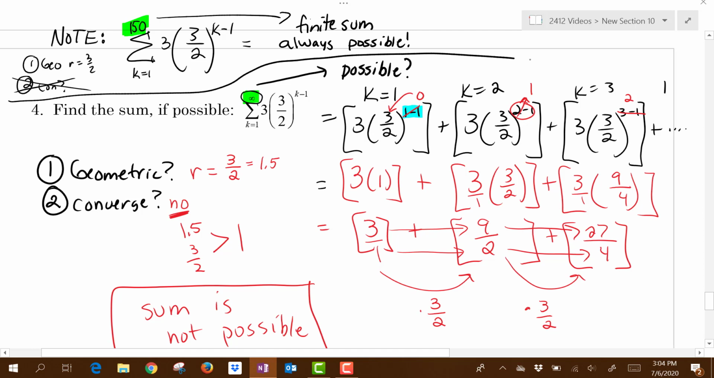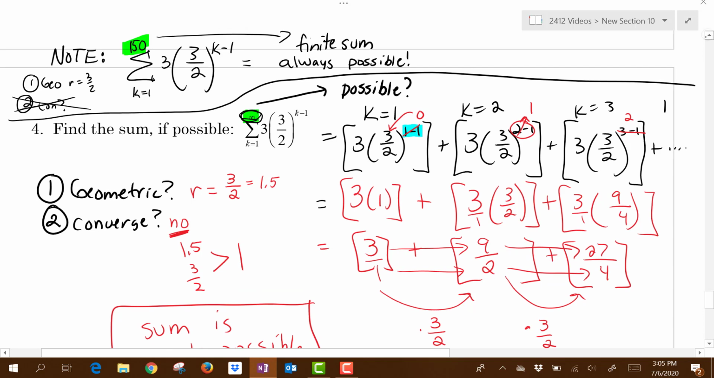So be careful. Don't say something is not possible just because the r value is greater than 1. That situation only applies if you are adding up an infinite number of terms. If you're adding up a finite number of terms, the sum is always possible. You can definitely take 150 numbers and add them up together. That is not a problem.